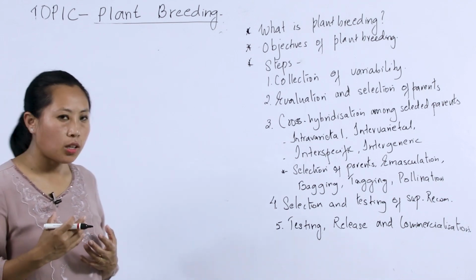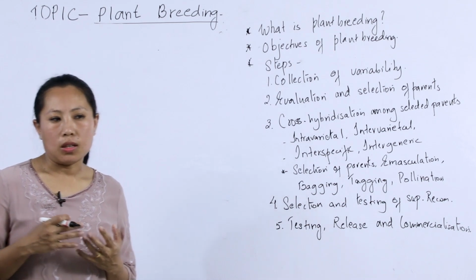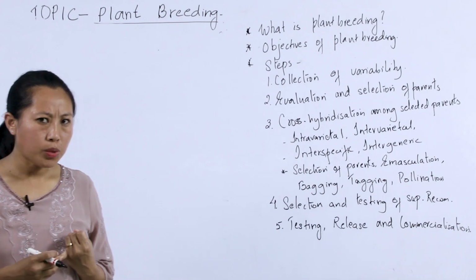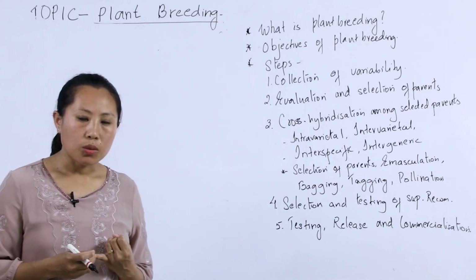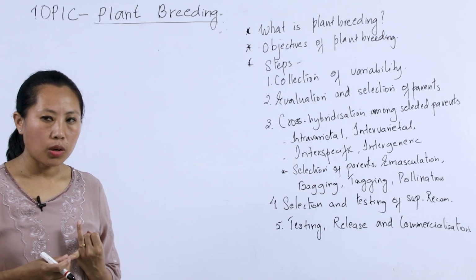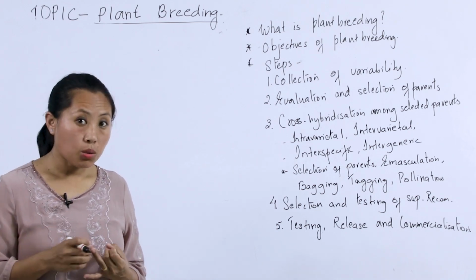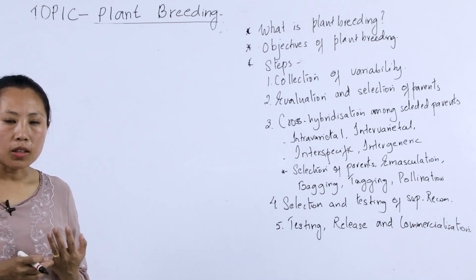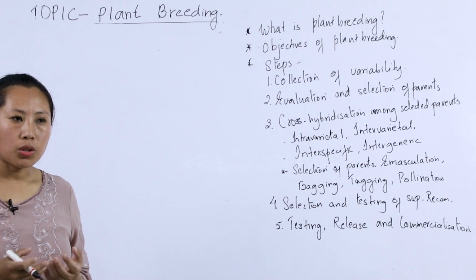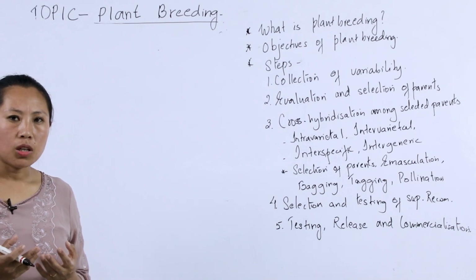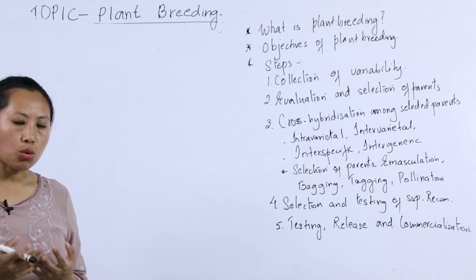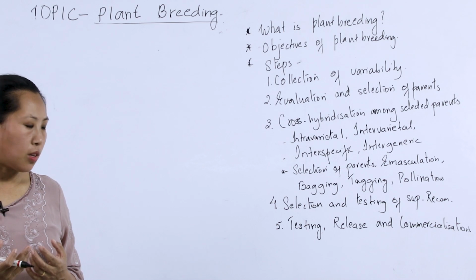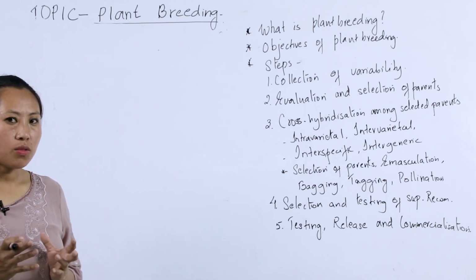As I've said, from the definition of plant breeding, the objectives are to produce crops which are high yielding, which are resistant to diseases, and which have better agronomic characteristics like plant height, branching, etc. Then crops resistant to extreme environmental conditions like salinity and drought, and resistant to various kinds of insects and pest infestation. So these are some of the objectives of plant breeding.